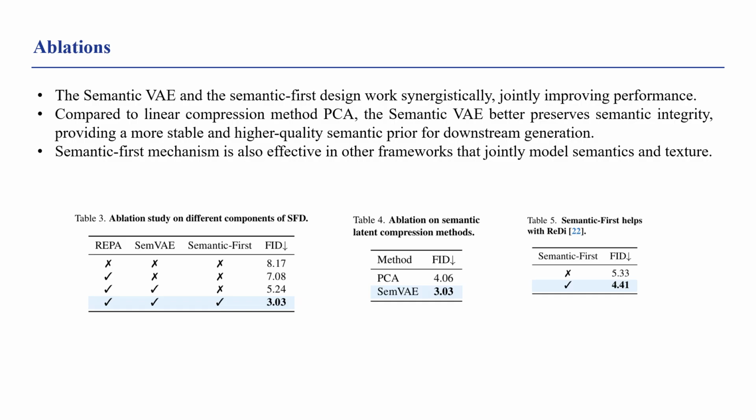This demonstrates that the semantic VAE better preserves semantic integrity and spatial layout, providing a more stable and higher quality semantic prior for downstream generation. As a result, it plays a critical role in improving generation quality. Finally, in Table 5, we show that the semantic-first asynchronous diffusion strategy is also effective when applied to other frameworks that jointly model semantics and textures, such as ReDi.